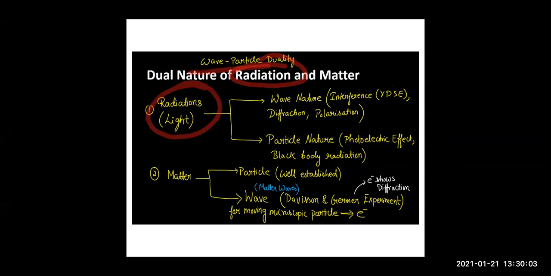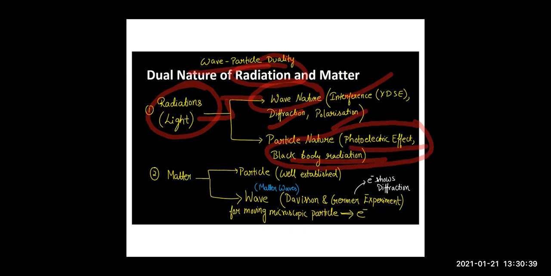So children, through the chapter that is wave optics, the wave nature of light has been well established through the interference, diffraction and the polarization phenomena, right? In this chapter, we are going to see the particle nature of radiation, which was proven by very well experiments of photoelectric effect and black body radiation. These effects show the particle nature of radiation, right?